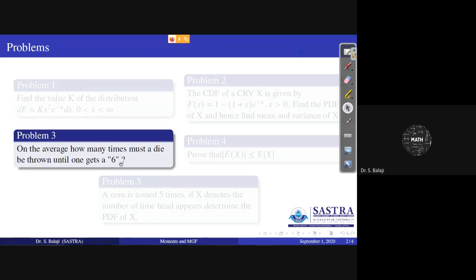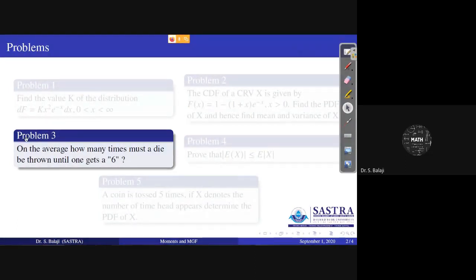Therefore, if x denotes the number of throws to get a 6, x takes a value. What are the throws here? The first throw, second throw, third throw, etc. You cannot predict, x equals 1, 2, 3, etc. Correspondingly, for each and every value of x, you can find its probability value, or you can get a PDF.